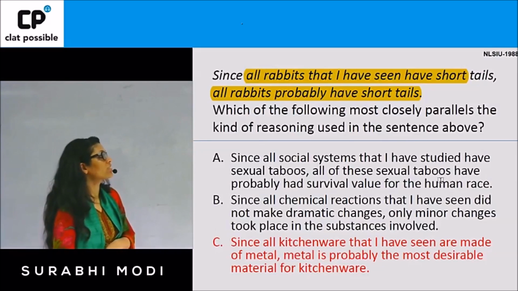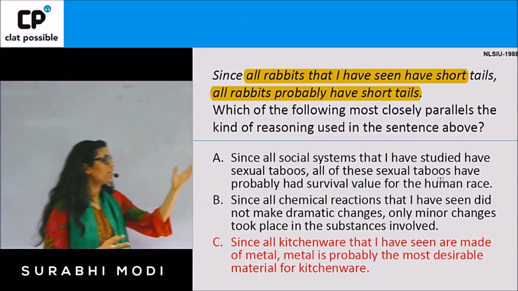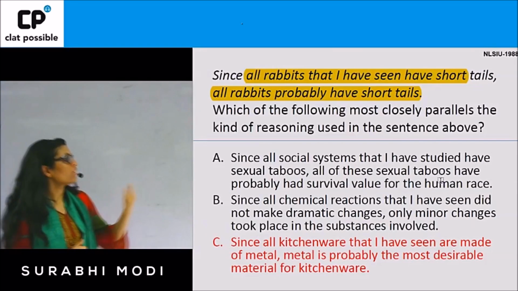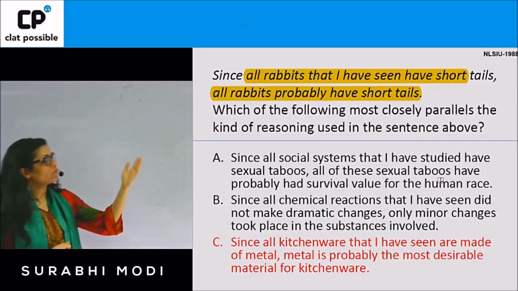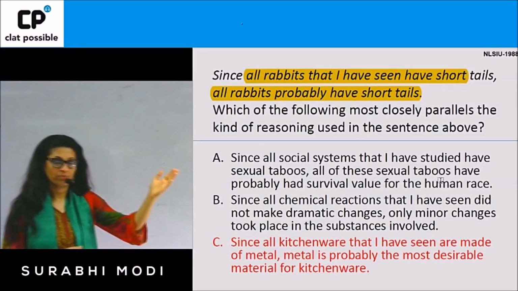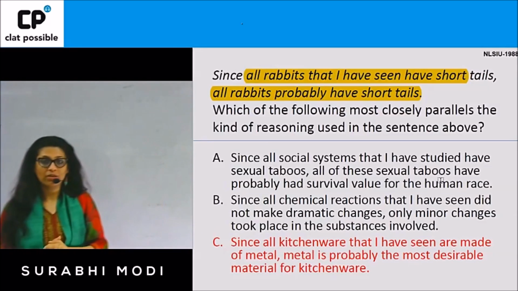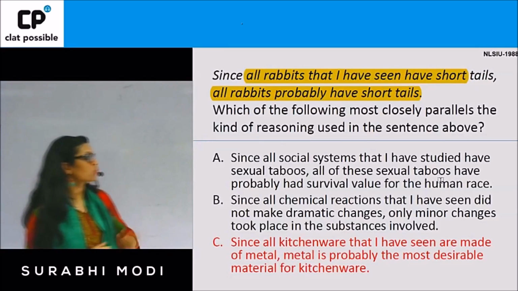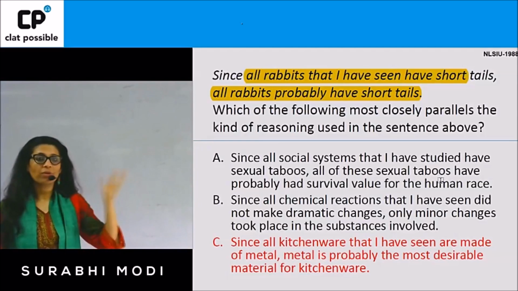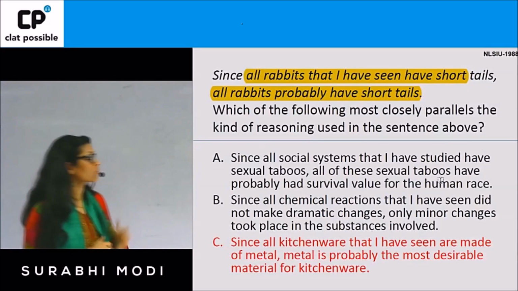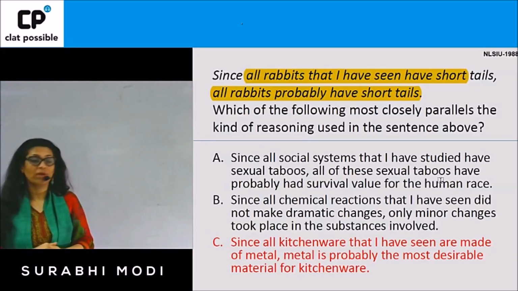All chemical reactions that I've seen, that means all P, did not make dramatic changes, so the dramatic changes is Q. Only minor changes. So now Q changes to minor changes, which is Q minus. Right? Dramatic's opposite is minor. So all P did not make Q. The conclusion is all Q minus. So from here only we can remove this option. Sorry for the previous one. Now we move on to the last one, which is C.